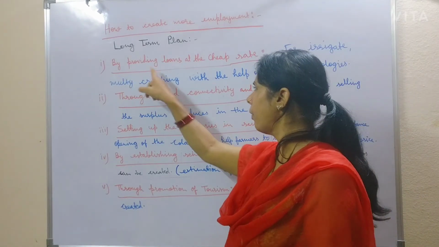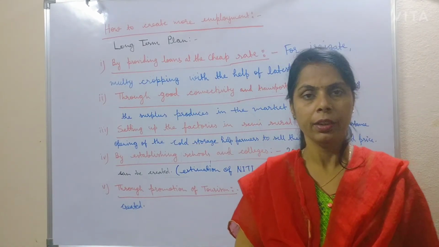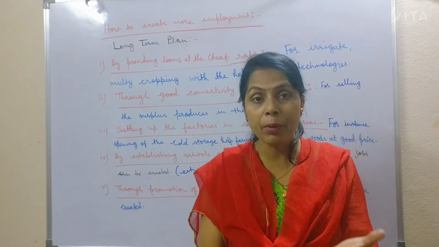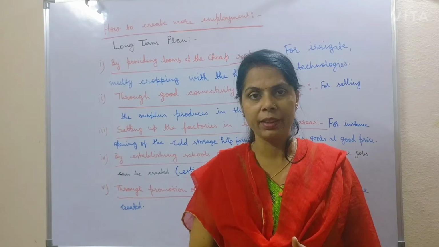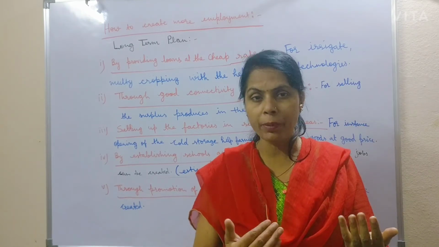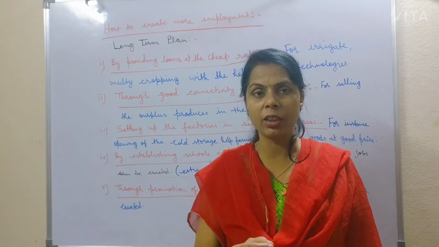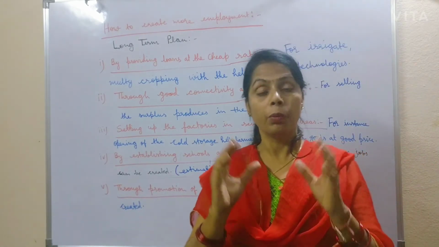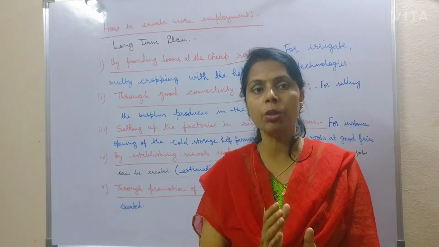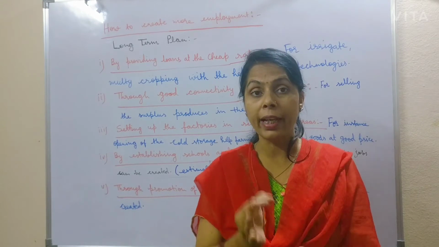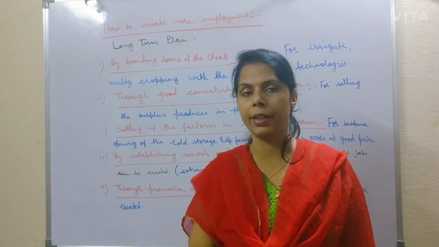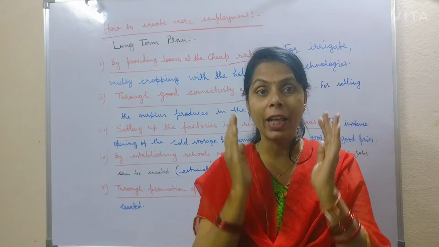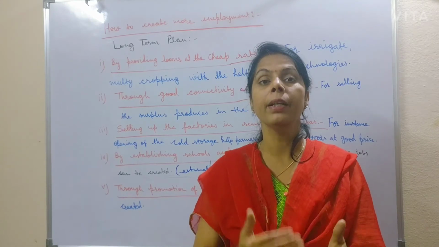First, by providing loans at a cheap rate. Suppose a farmer grows one crop in a year. If the government provides loans at a cheap rate, then the farmer can opt for artificial irrigation and scientific methods for growing crops. So with the help of the latest technology and irrigation, the farmer can grow multiple crops in a year. If the farmer does multi-cropping, it will help create more employment in rural areas.